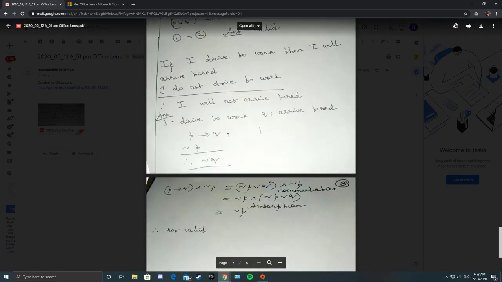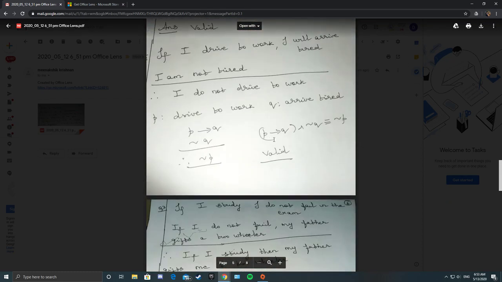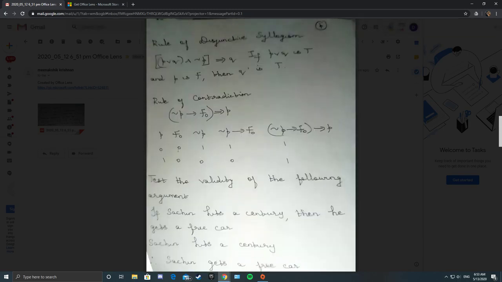So now you see here, I will look into this. I have made one mistake here. See here, P is 0, 1, F naught is 0, 0, negation P 1, 0, negation P conditional F naught. A conditional is false when the first one is 1 and the second one is 0. So here it should be 0. I have written 1 by mistake, please excuse me for that. Negation P conditional F naught is 0. So here for 1, 0, this should be 0, change it as 0.